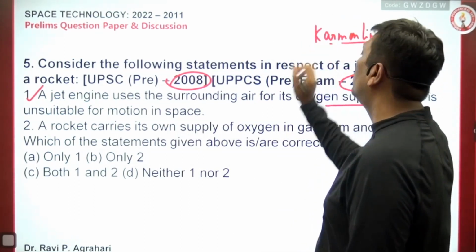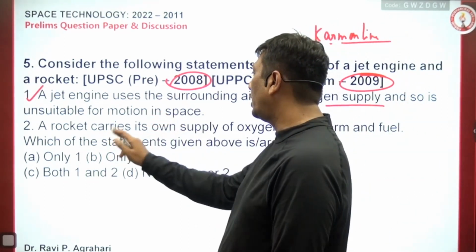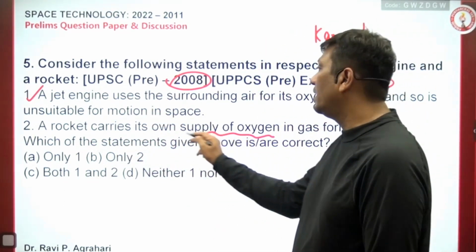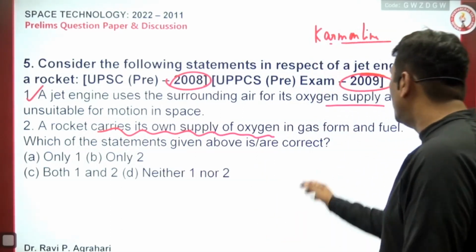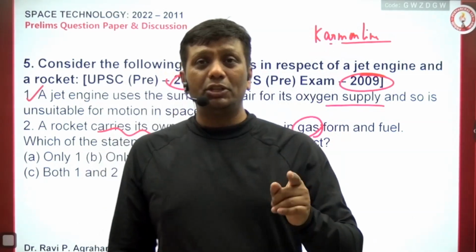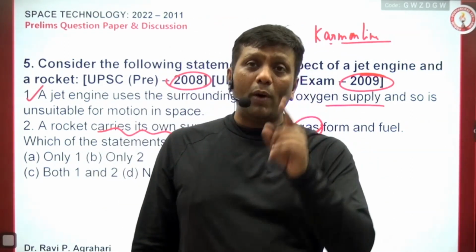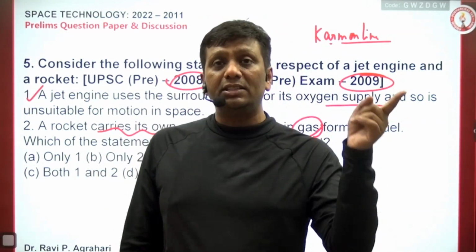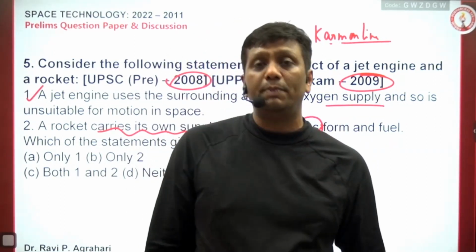And where the oxygen is not available, so that is right here. A rocket carries its own supply of oxygen. Rocket carrying its own supply of oxygen is absolutely right. In gas form, no. Because I hope you remember, UPSC asked a question connected with the energy chapter. Why I discussed energy earlier is that the concept of energy connects to understanding the concept of space technology.